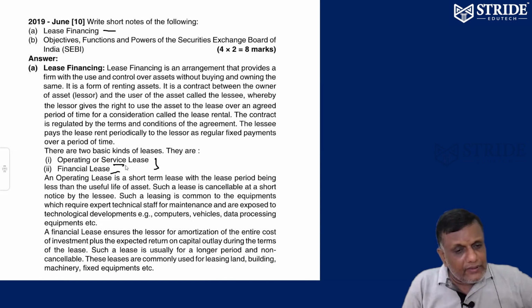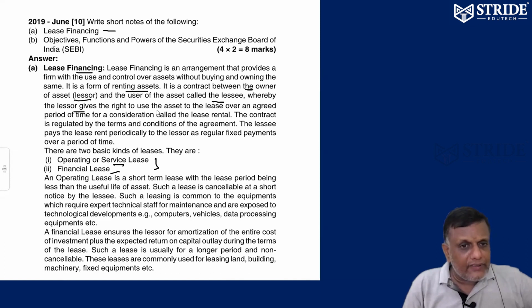The one which is not a financial lease is called an operating lease. For example, I need instruments for 3 months, or 5 months, so that is an operating lease. So these kinds of arrangements are called lease financing. Instead of buying the asset, I'm just controlling the asset. I'm using the assets. This means I'm getting rented assets. It is a contract between the owner of the asset, the lessor, and the user of the asset, the lessee.